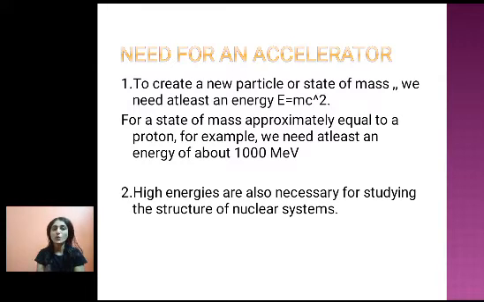So that is the significance of an accelerator. To create a new particle with certain mass, you need an accelerator having energy approximately equal to E equals mc square.